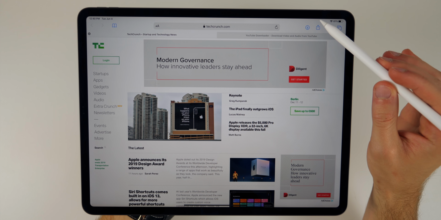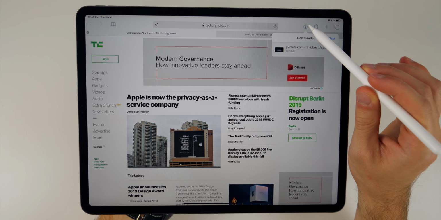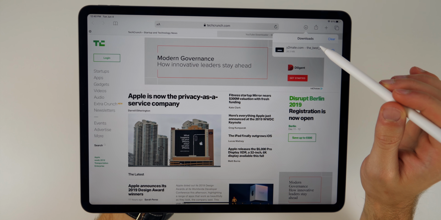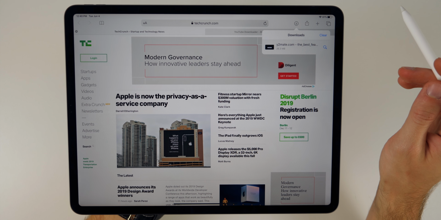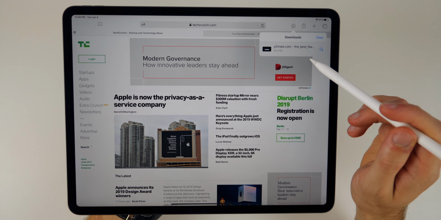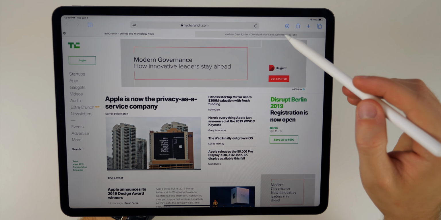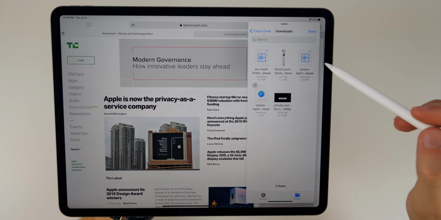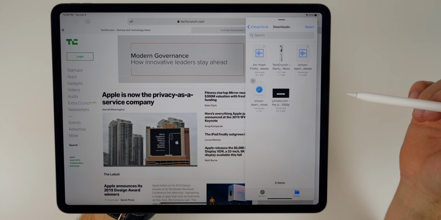Now, speaking of Safari, we do have a download manager inside of Safari now. So you can see this little download icon right here. Now this will only show up after you've already downloaded something inside of Safari. So if you go ahead and search for an MP3 to download or just a PDF, you can go ahead and download that, and then the downloads will show right here. And you can see I just downloaded a YouTube video real quick and it shows up in my downloads right here. If we go and click on the little magnifying glass, you can see this is where it shows all of my downloads right here in my iCloud.